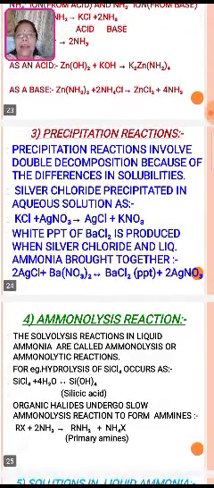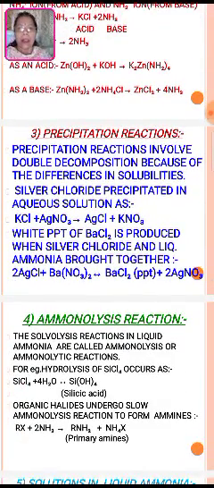Third reaction, it is the precipitation reaction. Precipitation reaction involves double combination because of the difference in solubilities. Silver chloride is precipitated in aqueous solution as KCl plus silver nitrate, there is the formation of silver chloride plus KNO3, whereas a white precipitate of barium chloride is produced when silver chloride and liquid ammonia are brought together.